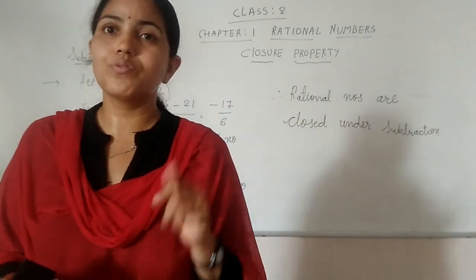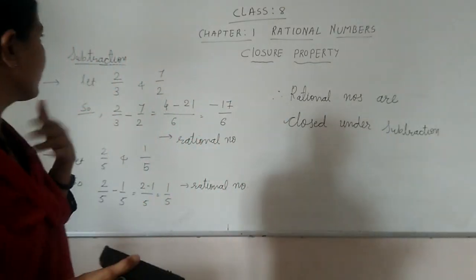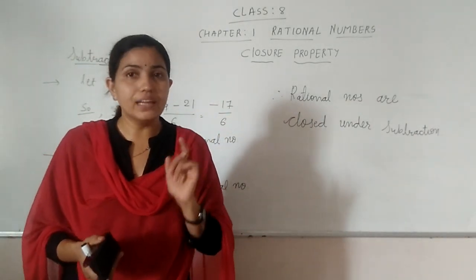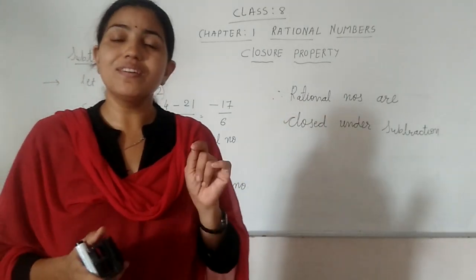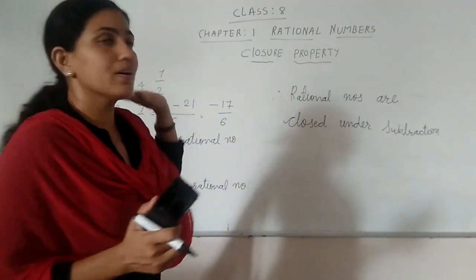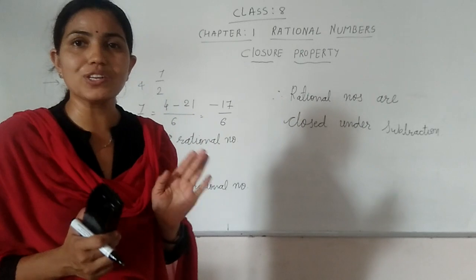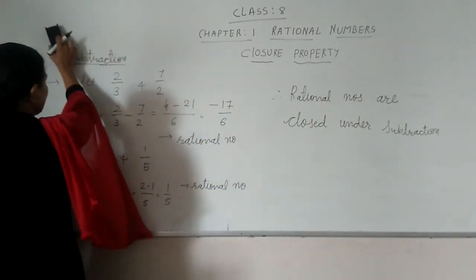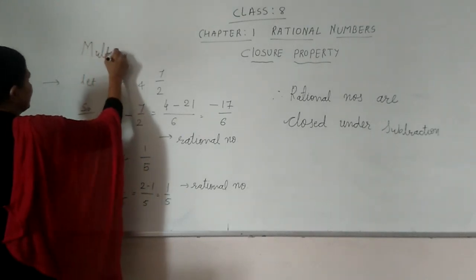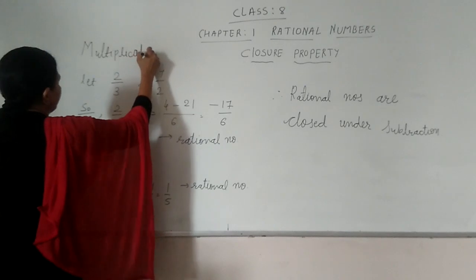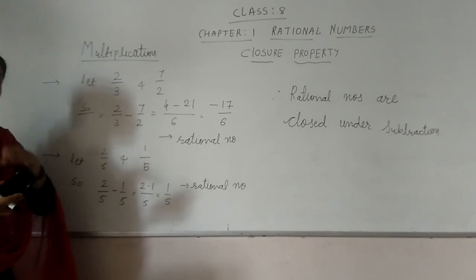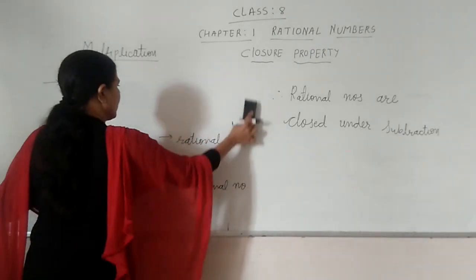Now what we have to check is multiplication, and what we will do, same thing. We will take two numbers, we will multiply, and if the answer is a rational number, then the rational numbers are closed under multiplication. So let me check for the multiplication. So what I am doing here, at the place of subtraction, writing multiplication. Okay, so let me write down the same numbers, or do you want to change? So let me change some numbers.